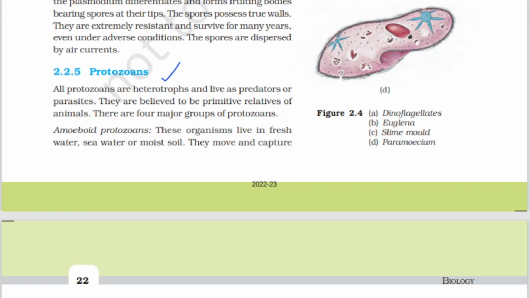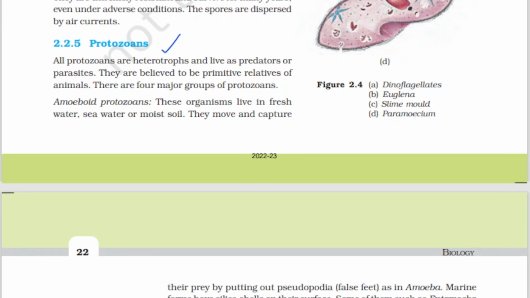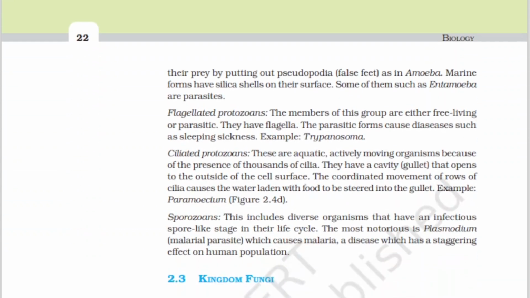They live in fresh water, seawater, and also moist soils, and they move and capture their prey by putting out pseudopodia, that is false feet, as in amoeba. Amoeba is an example which captures the prey by using its pseudopodia. And marine forms have silica shells on their surface. Some of them, such as entamoeba, are parasites.